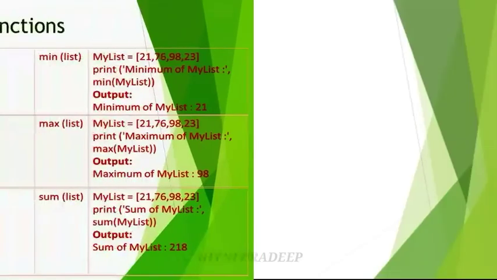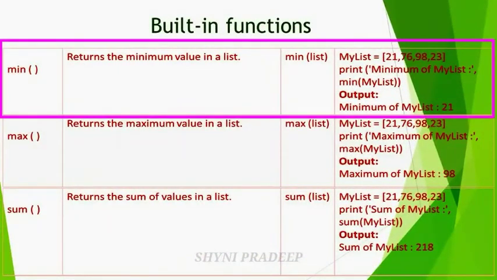And the next, min function. It returns the minimum value in a list. If you are giving some values in a list, it returns the minimum value in that list. So the syntax is min(list). Example: my list is equal to 21, 76, 98, 23. Here, print minimum of my list. It will display the minimum value of the given list. What is that? 21.